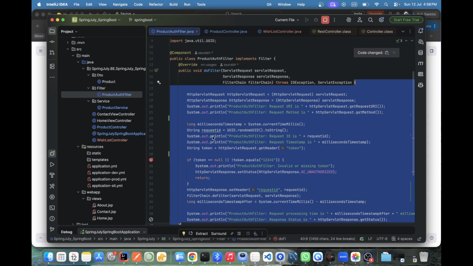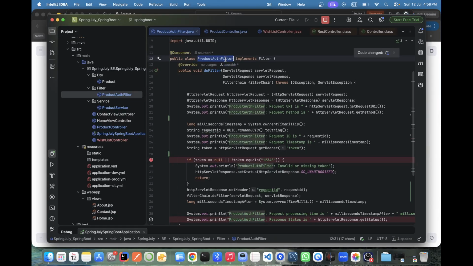Right now, same thing. This filter I created, this product auth filter we created. We can write 1,000 scenarios, 1,000 lines of code in a single filter. There is no issue.